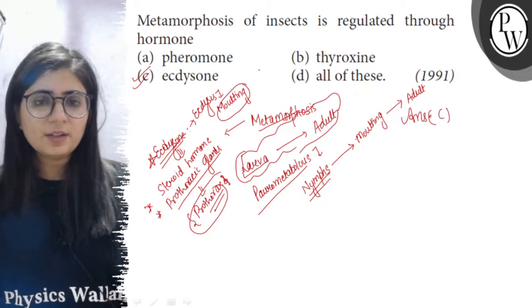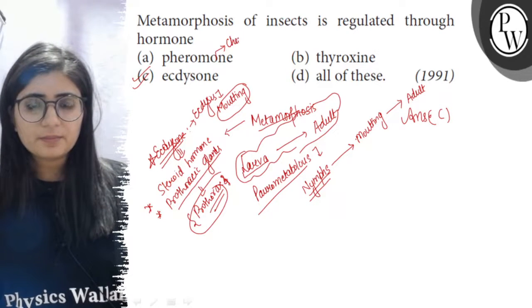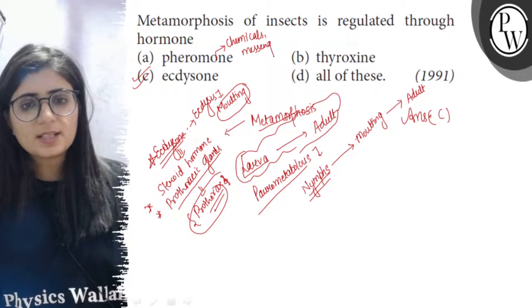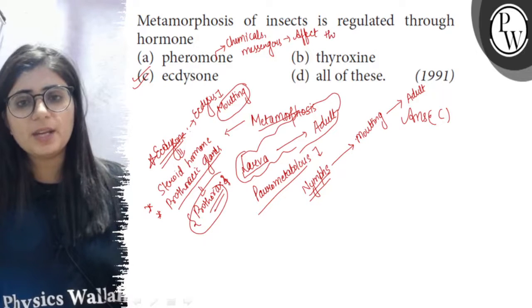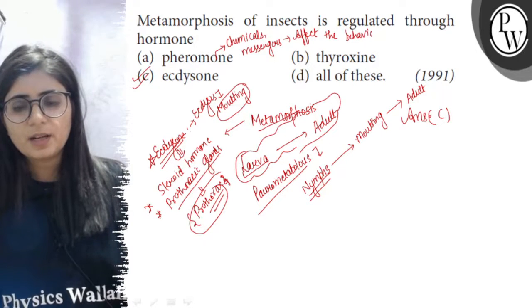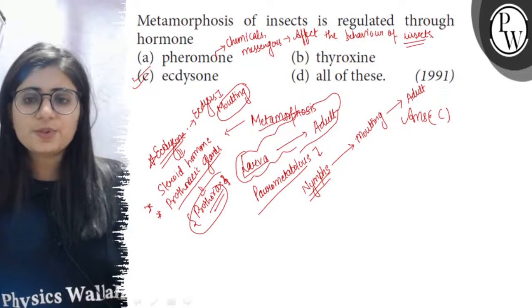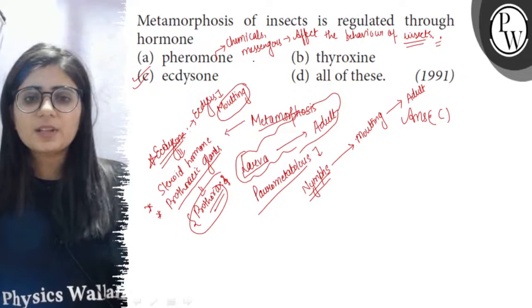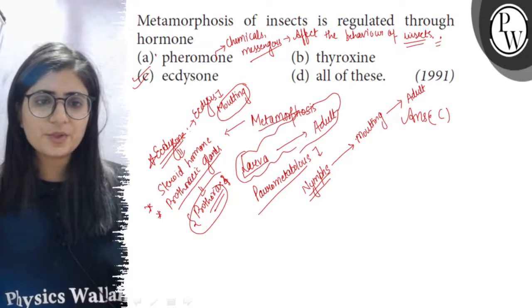Now if we look at other three options also, then pheromones. So pheromones are the chemicals which are acting as messengers. So these are released by the insects, and these pheromones are secreted in the surrounding, and these pheromones affect the behavior of other insects or organisms. So they are used during the mating or breeding, or they are used in the communication. So pheromones, but they are not involved in the metamorphosis, so it is discarded.